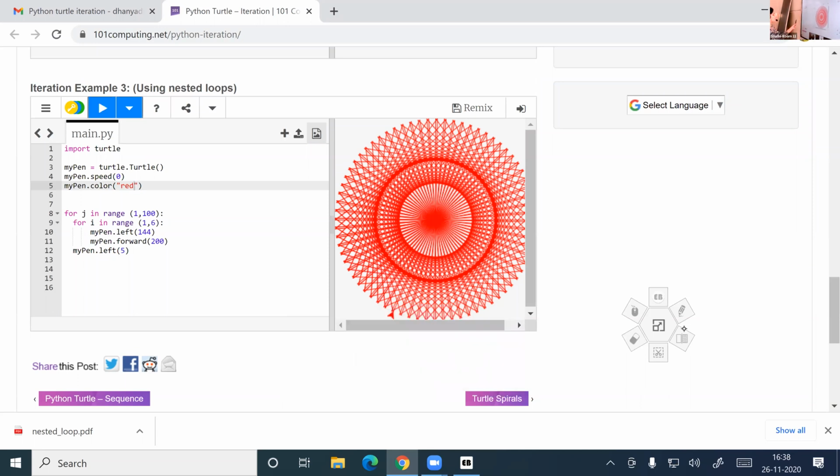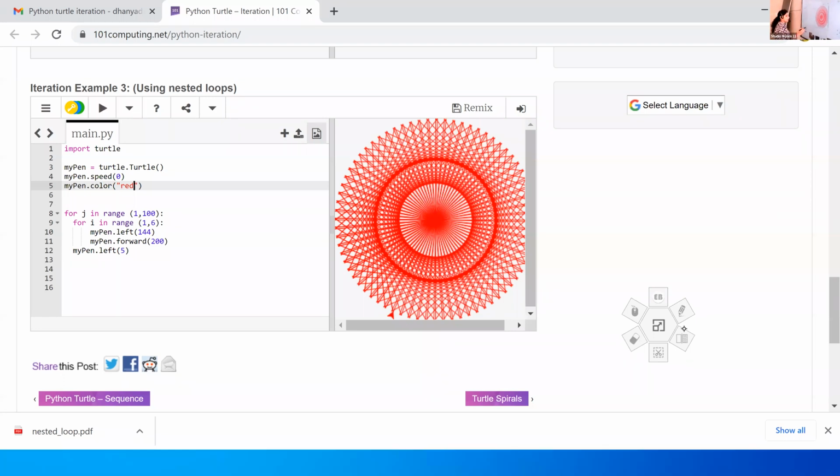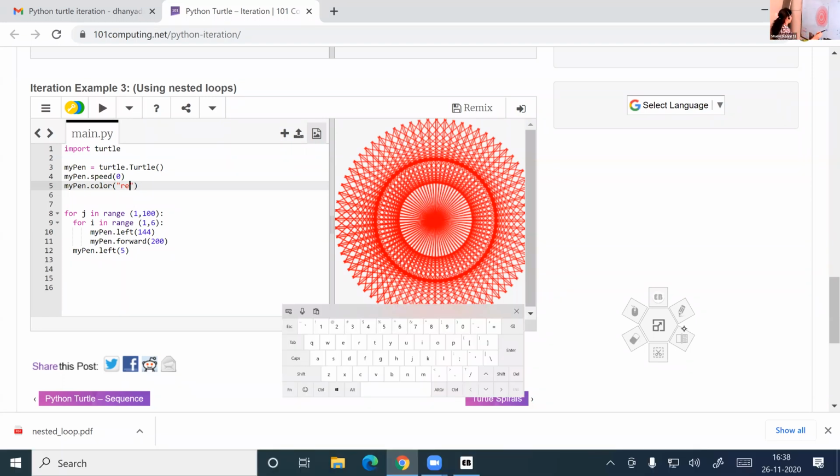And let me change the, so you have to know the working of nested for loops. So let's give the color as blue. Then let's give, instead of 100, 10 stars. 6 is compulsory because you need 5 sides for the star. So speed, I'm changing it to 1. So the speed will decrease. 0 means the maximum speed.